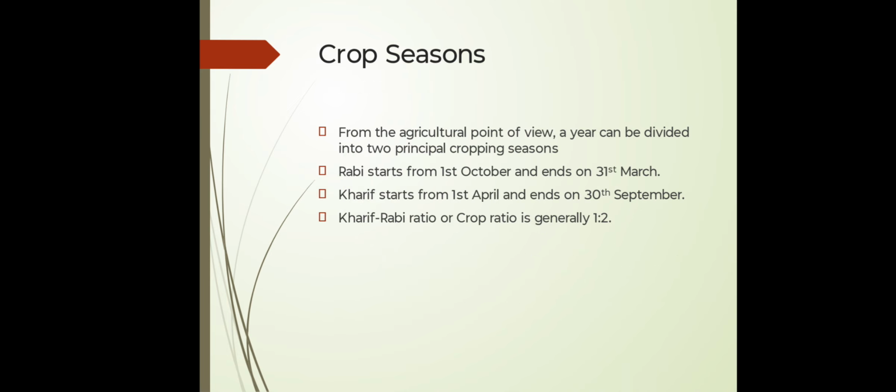Now, crop season. Basically, crop season in Indian agriculture is quite diverse. More than 70% of the Indian population is directly or indirectly connected with agriculture. The chief crops of India are rice, wheat, sugarcane, tea, cotton, jute, coffee, rubber, garden crops like coconut, orange, and so many others.